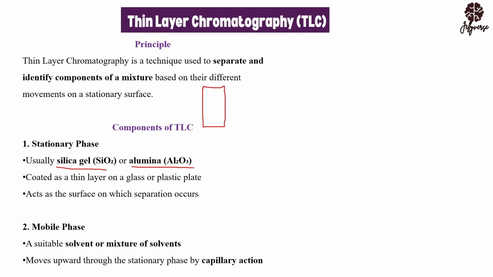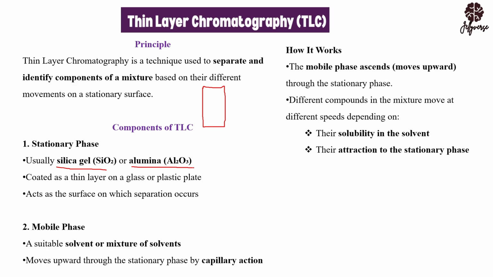Now, the alumina is just a foil that has been coated with a layer. So it is on this layer that you are going to have your solvent moving through. So let's see an example here, how it works. If you are having your water, for instance, and you spot your ink here,